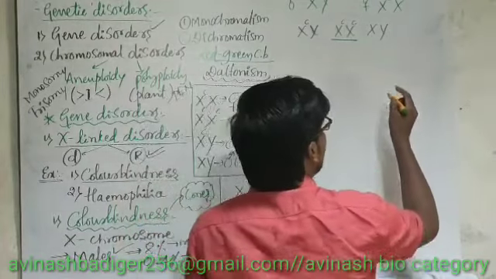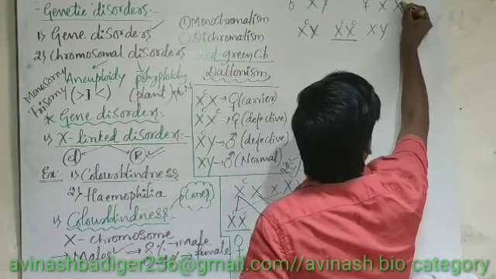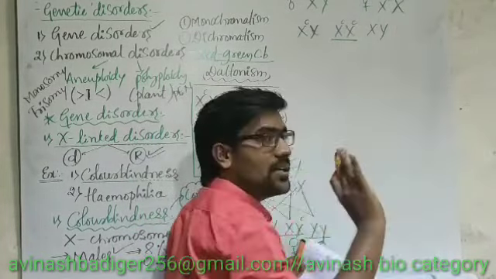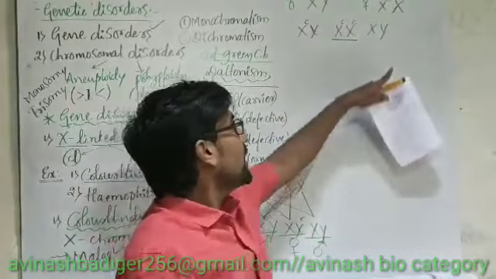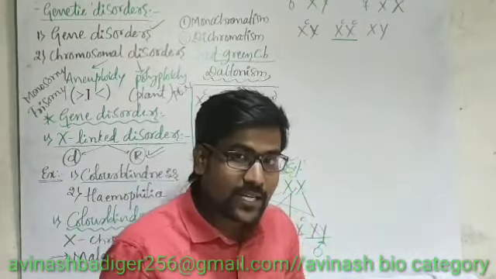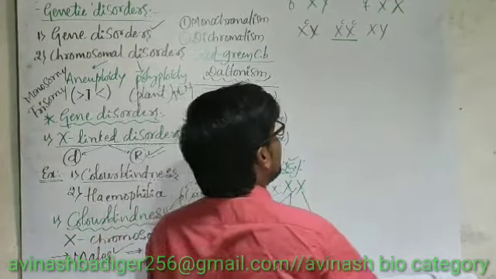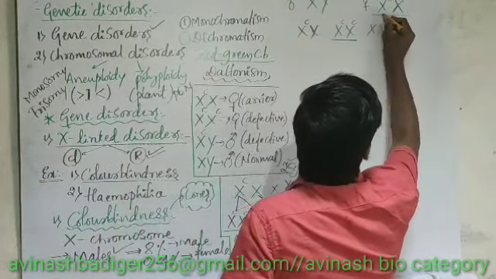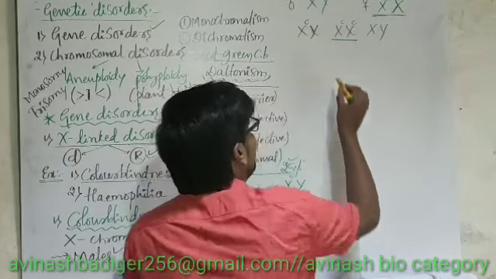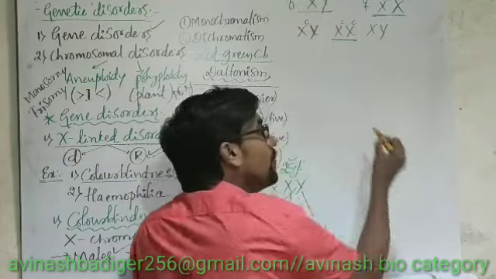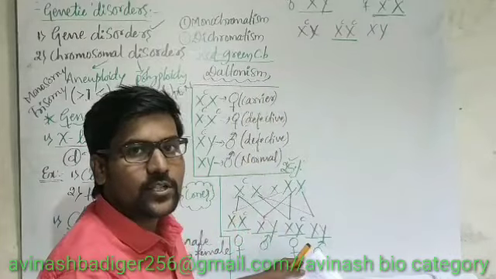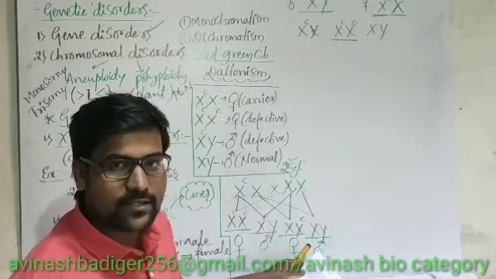Hence, compulsorily this X chromosome is not having the colorblind gene. That means heterozygous. The mother is heterozygous, that means carrier, and father is colorblind. So this is the genotype of their parents.